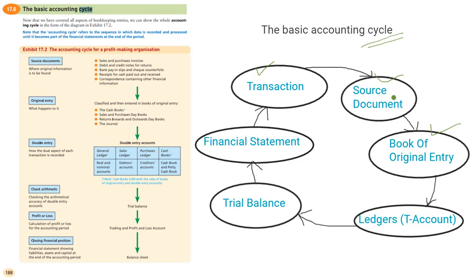It starts with the transaction, then we have to know about the source documents, and then we keep the records in the book of original entry. Based on those records we create ledger accounts to analyze and know about individual accounts and their status, and from that we can create the trial balance, which shows us whether our accounts have been kept properly or not.